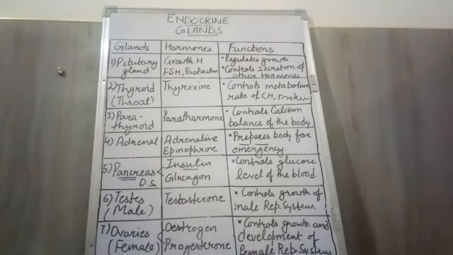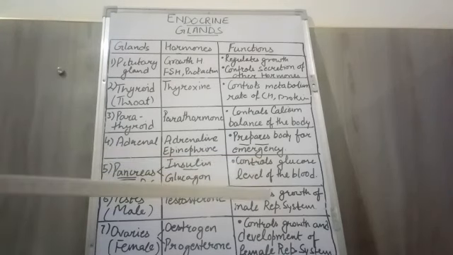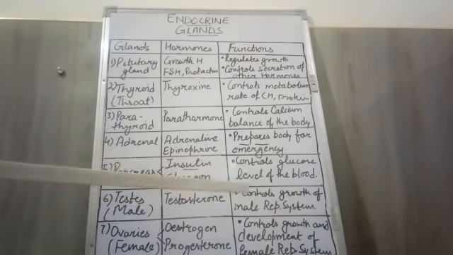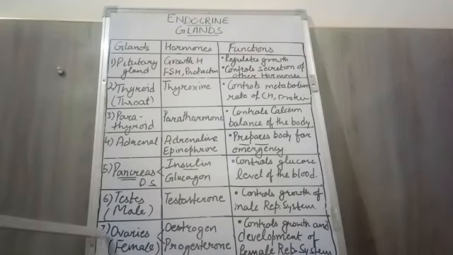They include the growth of beard and mustache, broadening of the chest, harsh voice and low pitch. These secondary sexual characters appear at the age of puberty. I hope you are getting it better, and I hope you understand all these glands that we are going to discuss here.